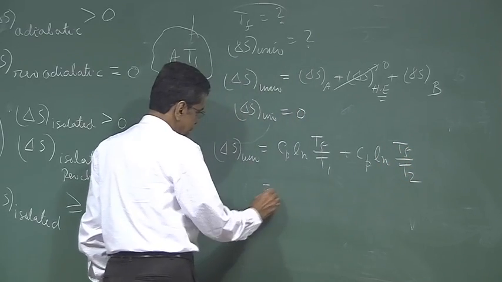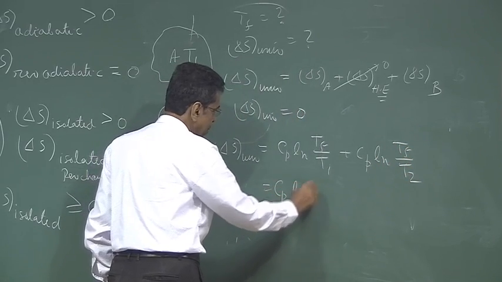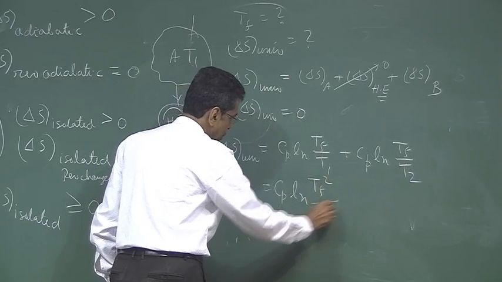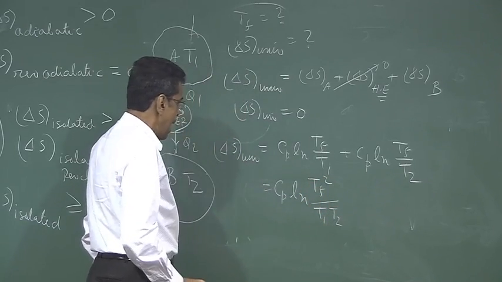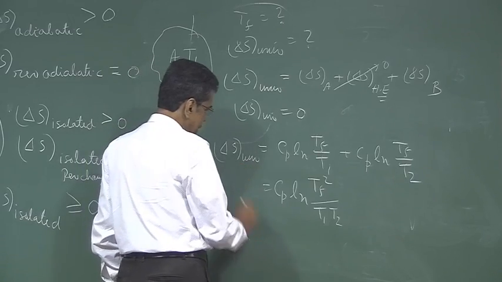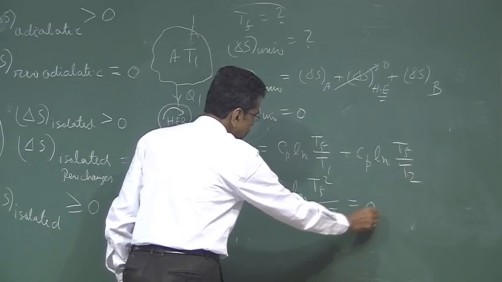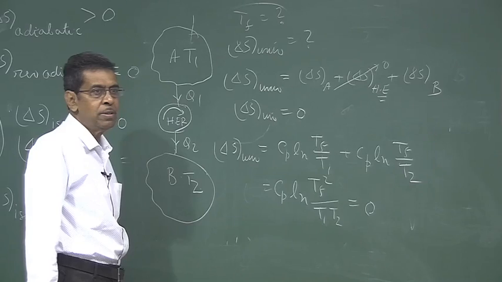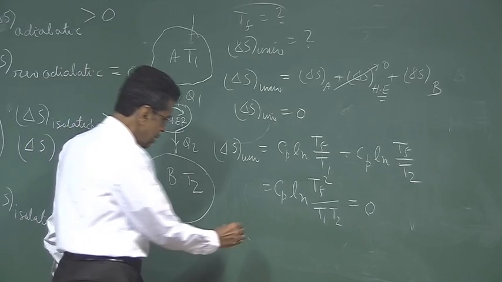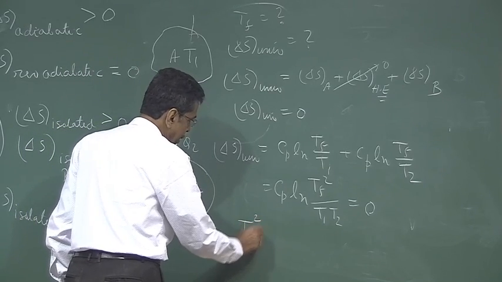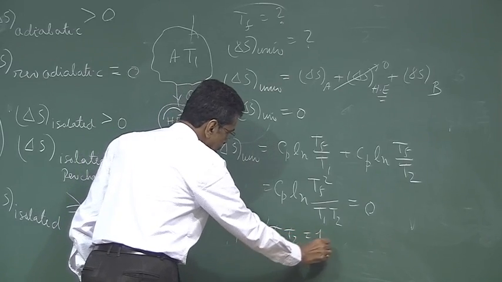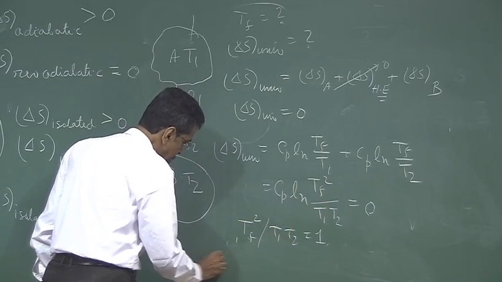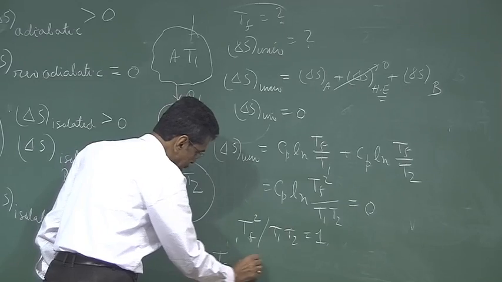This expression will remain the same as the earlier one because it comes from the integral of dQ by T, and in this case it becomes equal to 0. That means Tf square by T1 T2 is 1, ln of Tf square by T1 T2 is 0. That means Tf is the geometric mean.